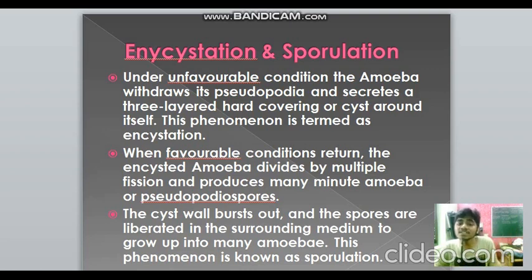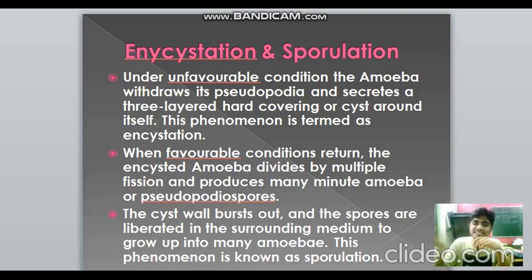But when favorable conditions return, what will happen? This encysted amoeba divides. By what means? Multiple fission. You must remember this very carefully. After encystation, multiple fission happens, but it can also undergo binary fission. So it undergoes multiple fission, and many amoeba organisms will be produced. Those minute amoebae are known as pseudopodiospores.